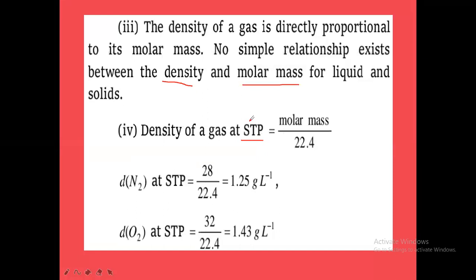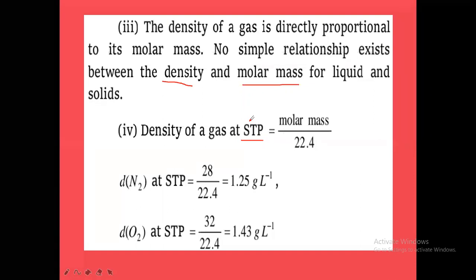SATP stands for standard ambient temperature and pressure. For SATP conditions, instead of 0 degrees Celsius, we take 25 degrees Celsius.